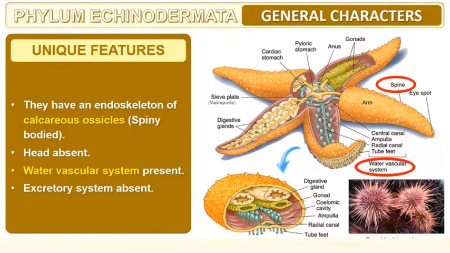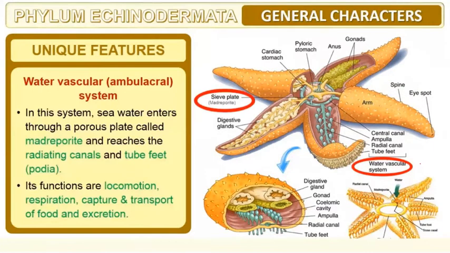Unique features: they have an exoskeleton made up of spiny bodies, that is calcareous ossicles. Head is absent. A water vascular system is present that helps them in locomotion as well as capturing of food. The excretory system is absent.